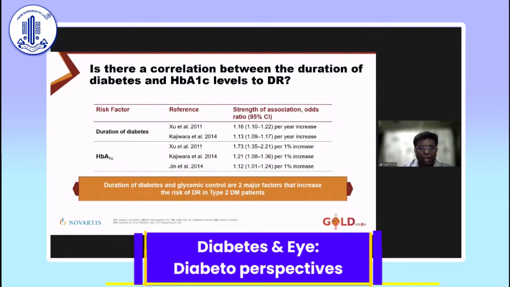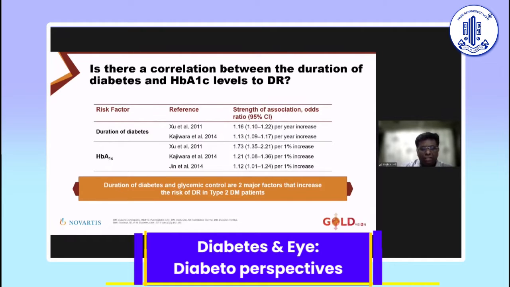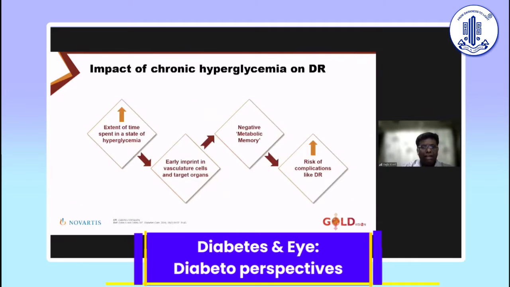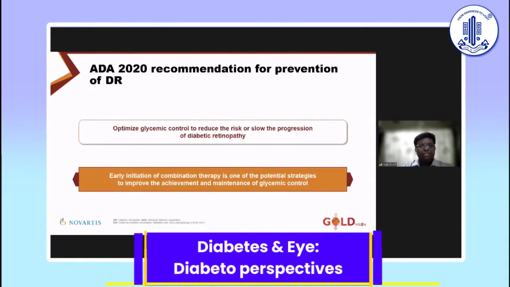Now again, is there a correlation? Do we have data to suggest duration and HbA1c? A very strong RCT suggests that duration of diabetes, especially 5 to 7 years, and poor glycemic control are two major risk factors that increase the risk of DR in type 2 diabetes. Now, what is the impact of chronic hyperglycemia? It causes an imprint on the vascular cells and target organs. This is what we call legacy or metabolic memory. We have positive and negative metabolic memory, and it can cause a risk of complications like DR.